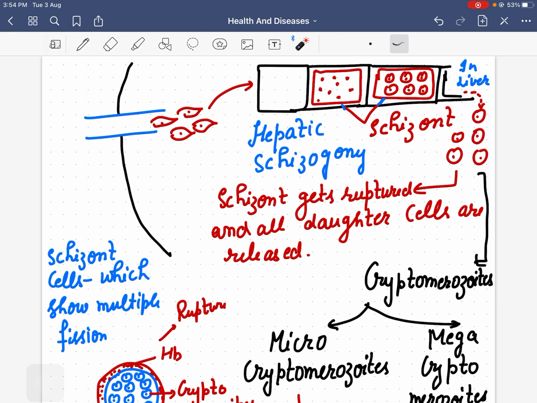Once they are surrounded by cytoplasm, finally they burst out, the schizont cell gets ruptured, and all the daughter cells are released. But these daughter cells are not of the same size. Some are small, some are bigger.